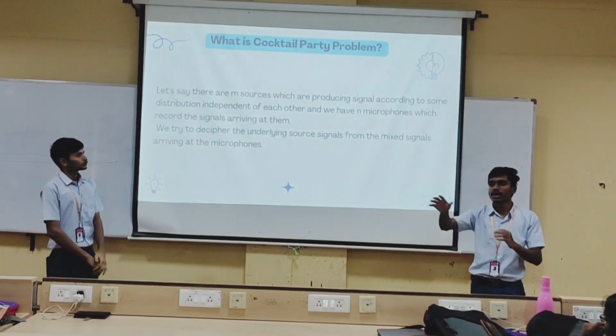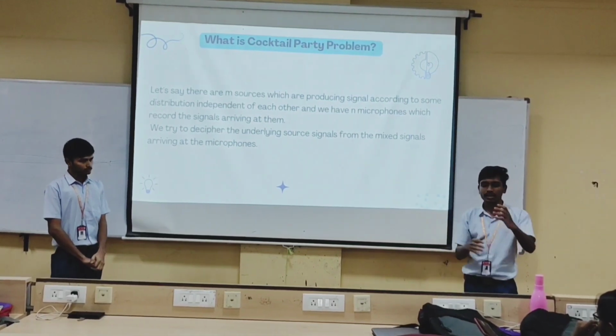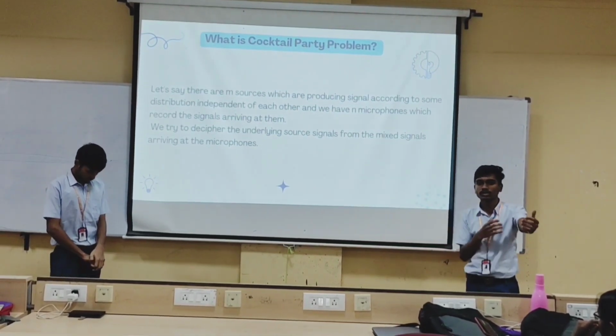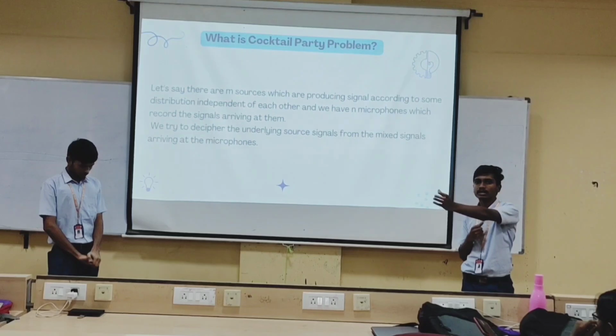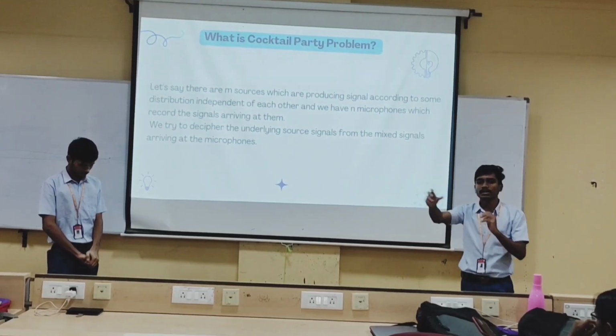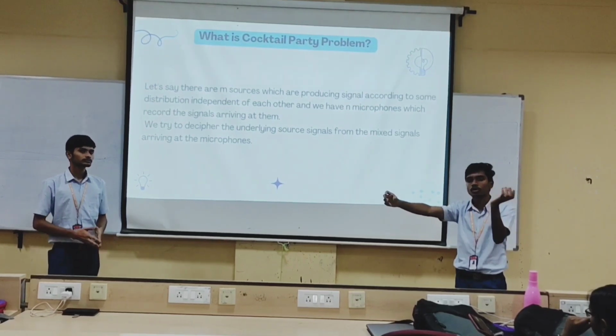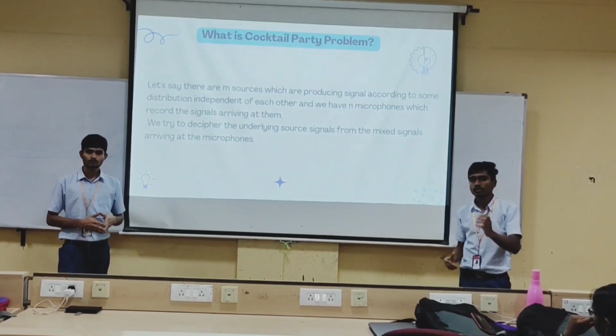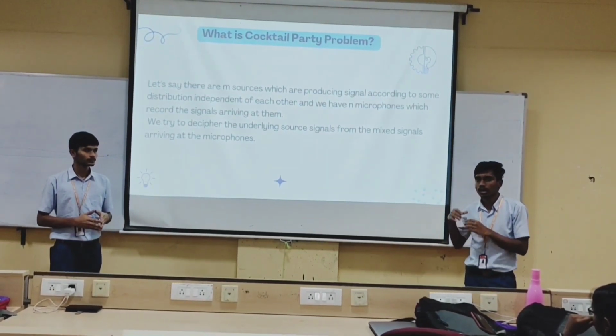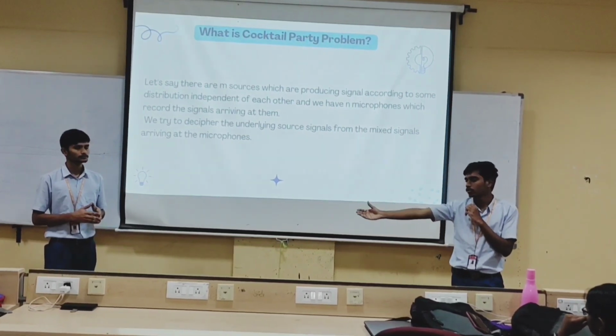As they are at some distances, they will record both speakers' voices differently. If speaker one is closer to microphone one, microphone one will receive a louder voice of speaker one compared to speaker two, and the same with microphone two.